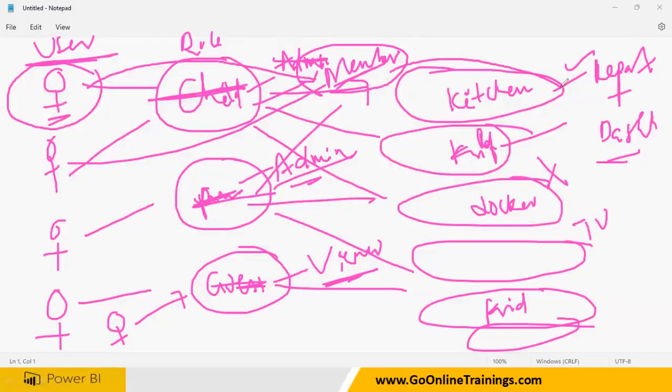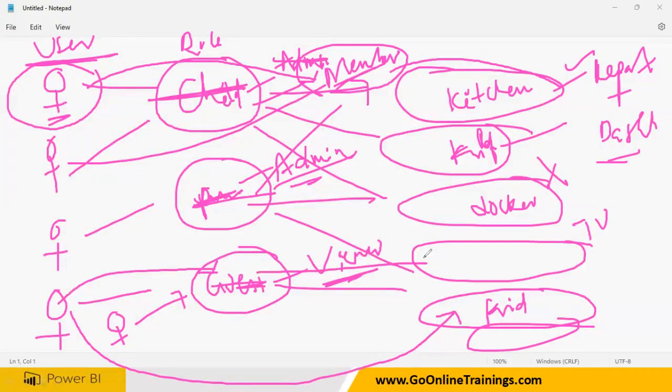So this is always role-based security. People will always be asking, do you know role-based security? What is the meaning? User directly will not go to anything and get the access. Based on his role, he will be assigned to a role. The role will have some access, and those permissions are given to this guy. So users will not directly access either a report or a dashboard. This is what is called role-based security.